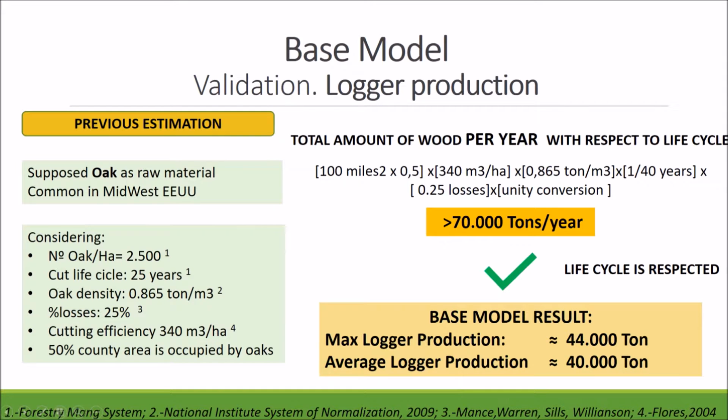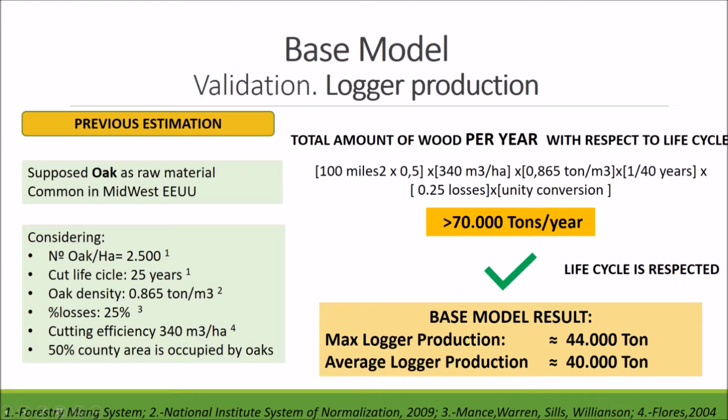Validation, wood acquisition. Regarding the cost of acquiring timber, an estimate was made based on the average daily requirement of each mill and the most restrictive production conditions of the loggers in the months of April and May. The following quantity of wood was obtained to be bought during the 2 years of simulation. This value magnitude is similar to the value obtained in the model.